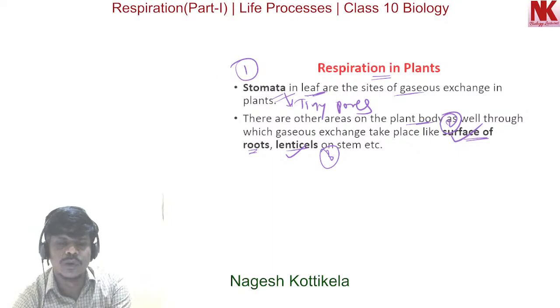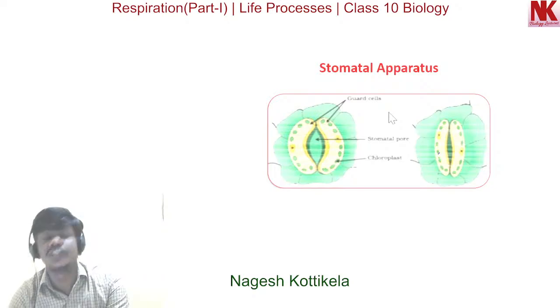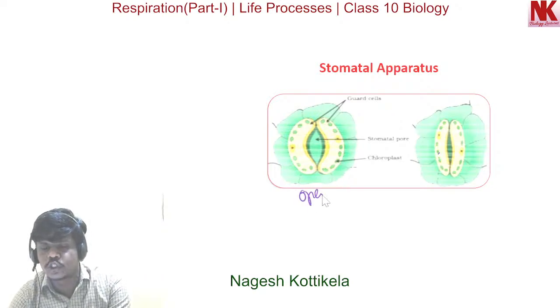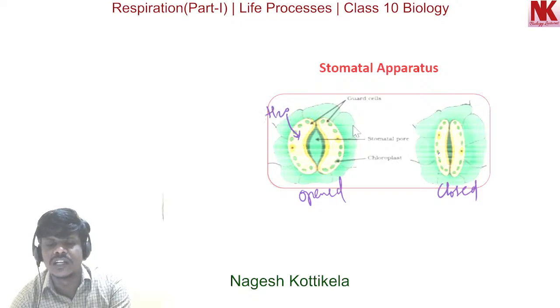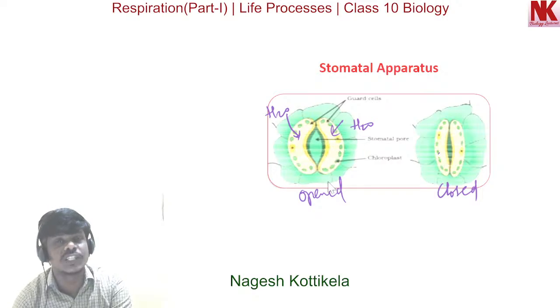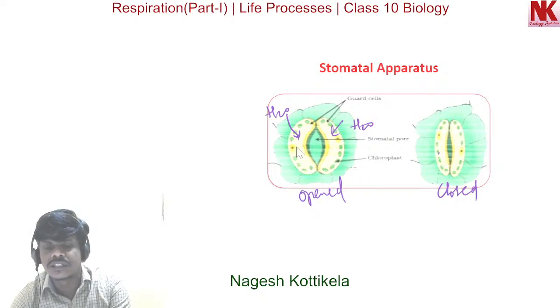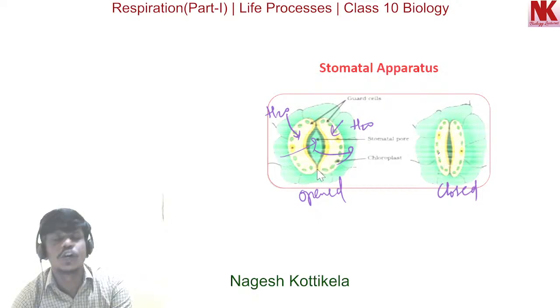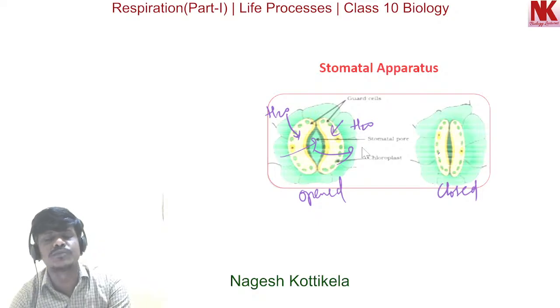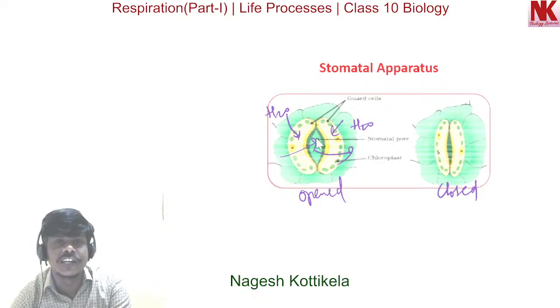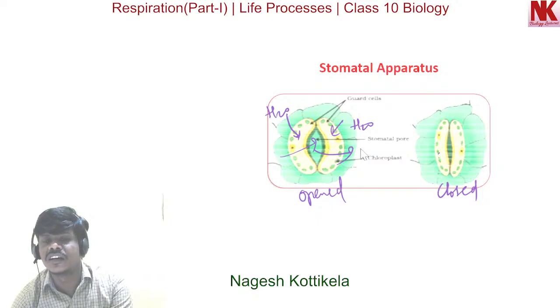Now if we look here, the stomatal apparatus, this is the opened stomatal pore, this is the closed stomatal pore. When water molecules enter into guard cells, these guard cells become turgid. When the guard cells become turgid, the stomatal pore is opened, and when the stomatal pore opens, the gaseous exchange takes place. During photosynthesis, carbon dioxide enters inside, oxygen comes out. During respiration, oxygen is entering and carbon dioxide is released.